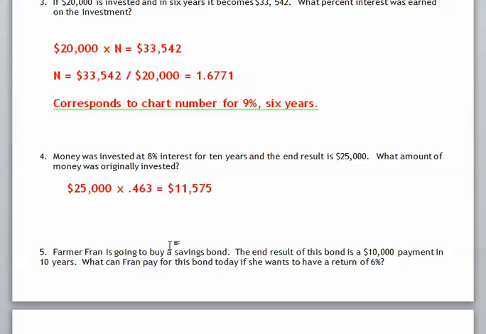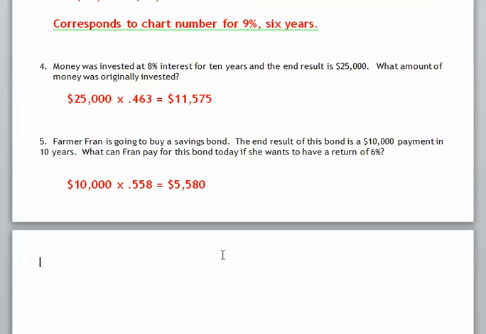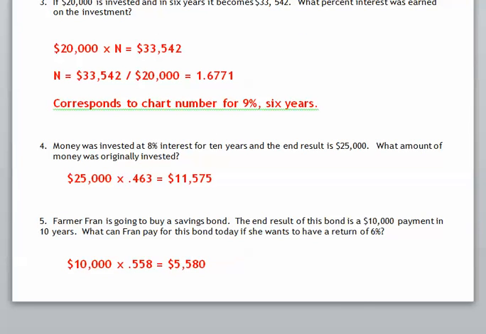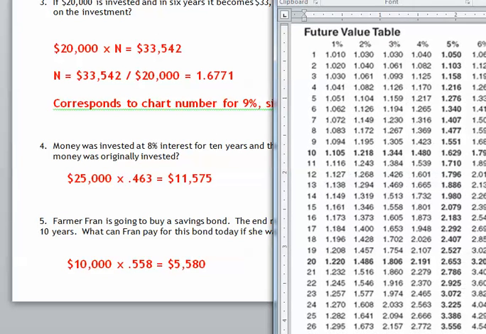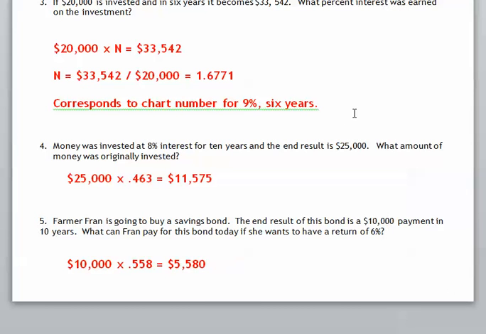Money was invested. Okay, now present value numbers, the present value chart. In the present value examples, what we know is what the future value will be, and what we need to figure out is our present value or beginning value. So money was invested at 8% for 10 years, and the end result was 25,000. What amount of money was originally invested?